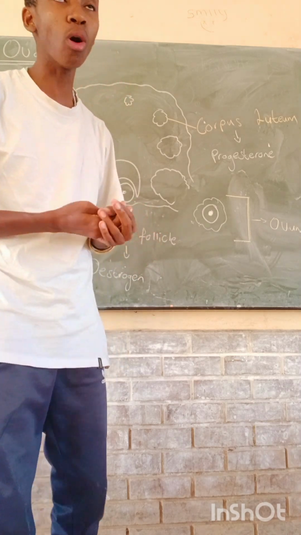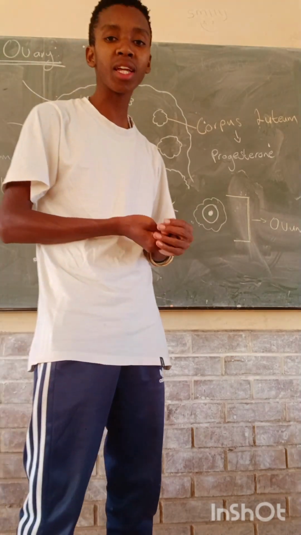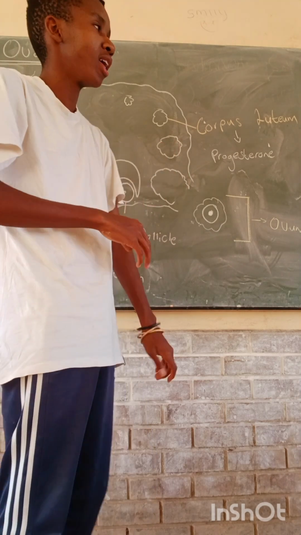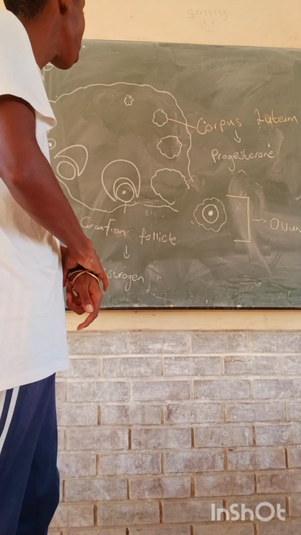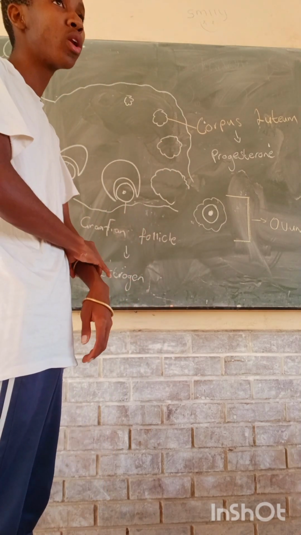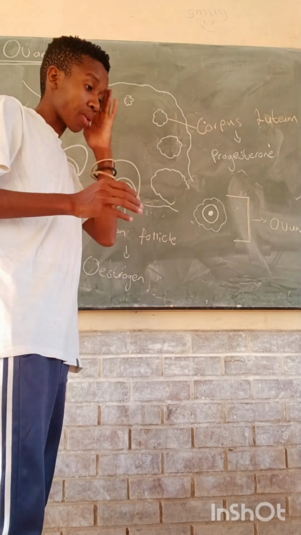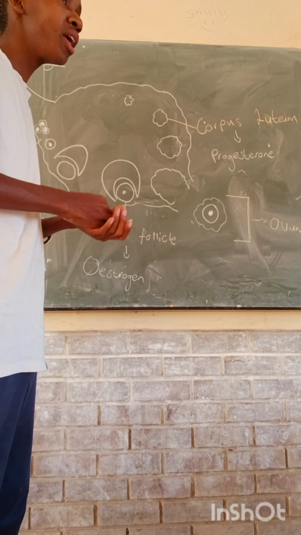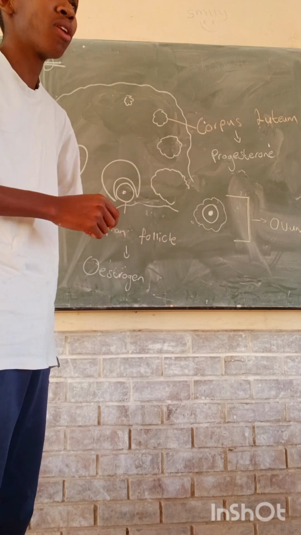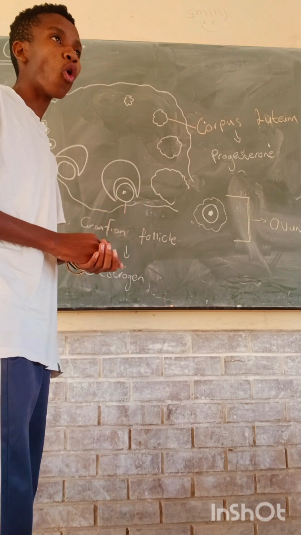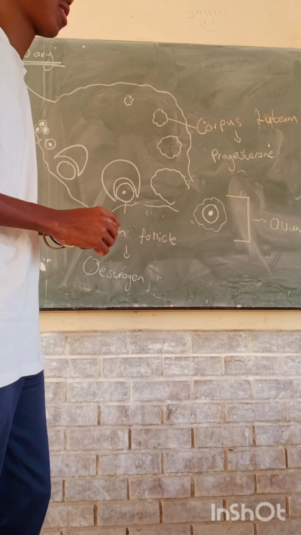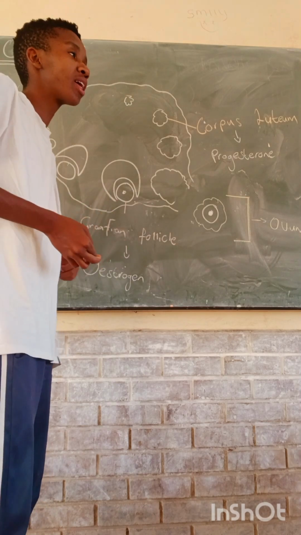Remember, in the process of oogenesis, we said there is this part of the female's body where mitosis occurs, and that part is called the ovary. Remember, at the beginning of the chapter, we learned in the female reproductive system that during oogenesis, numerous follicles are formed.